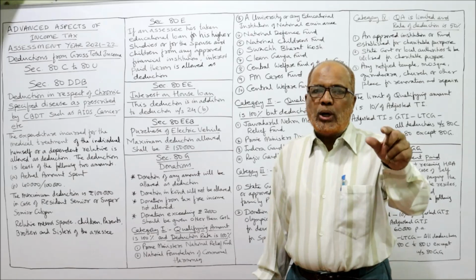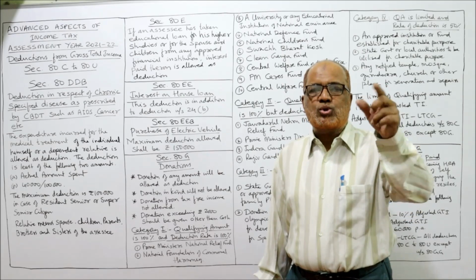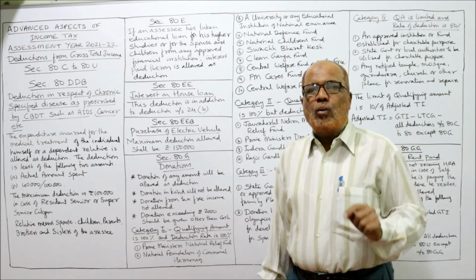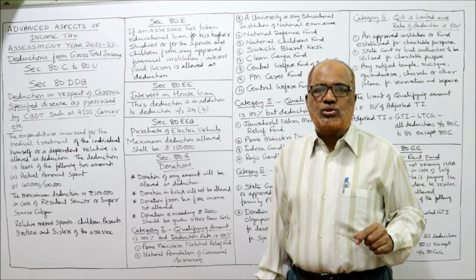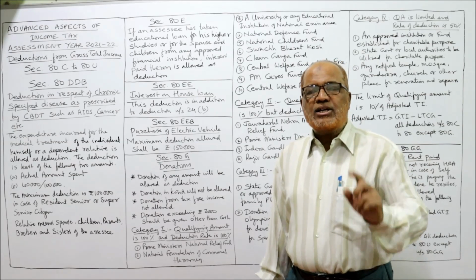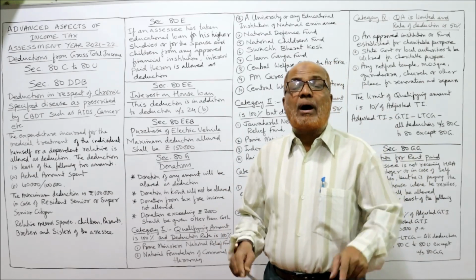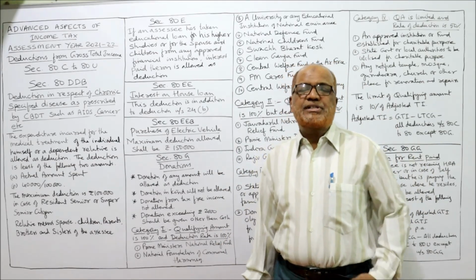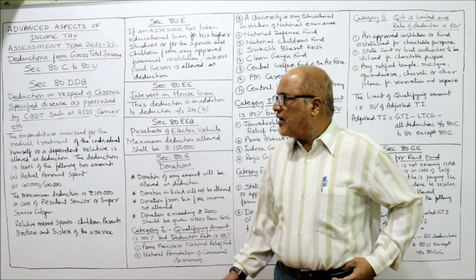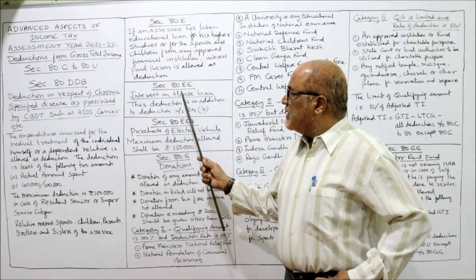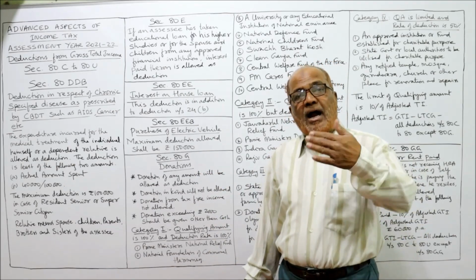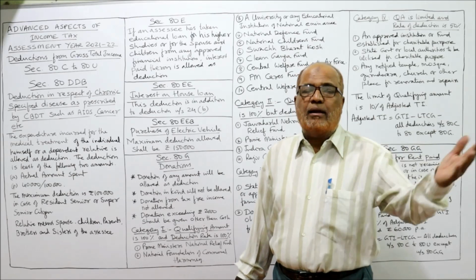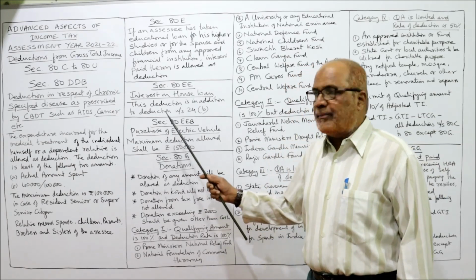Interest paid on a loan taken to purchase, construct, renovate or reconstruct the house, for that purpose deduction will be given while computing income from house property. But this 80EE deduction is given apart from the deduction which is available under section 24B.